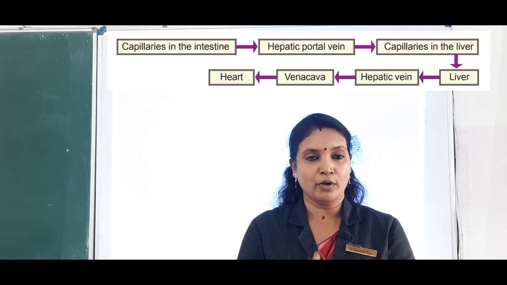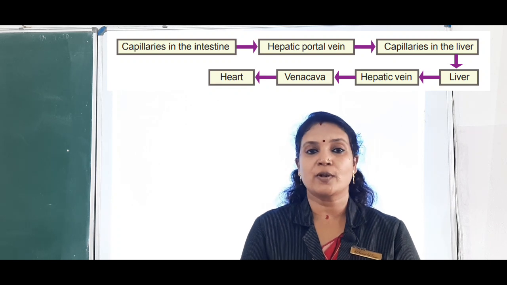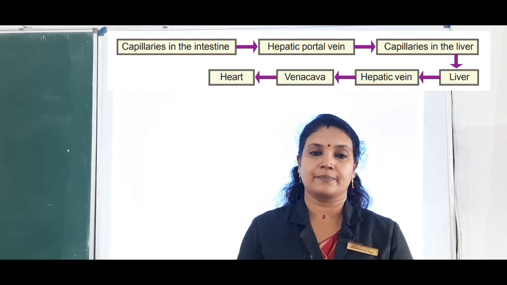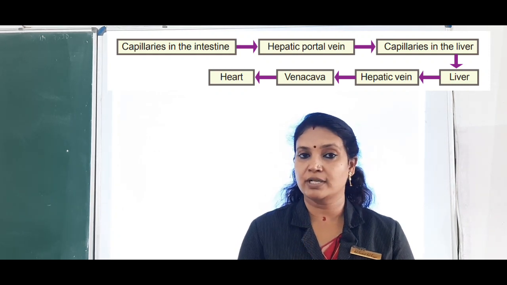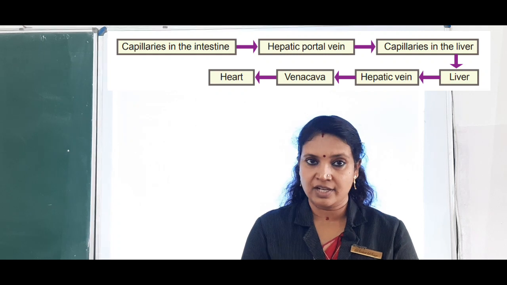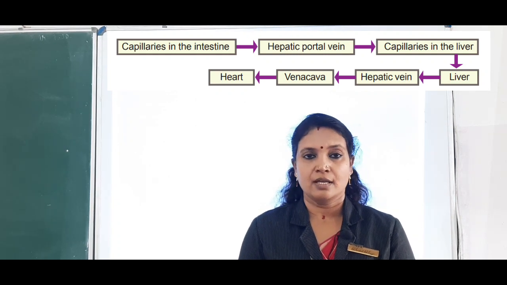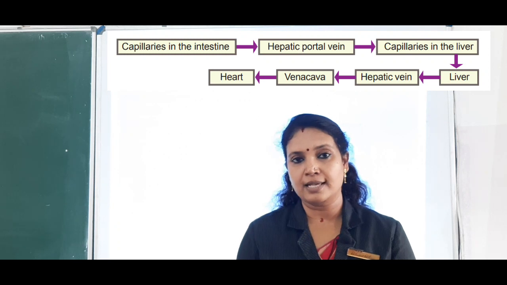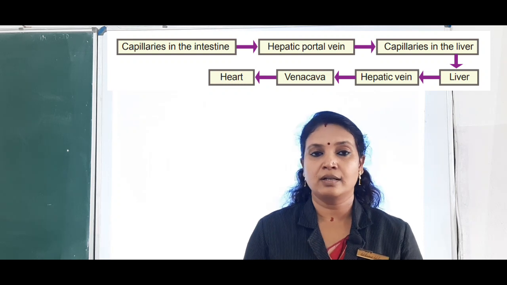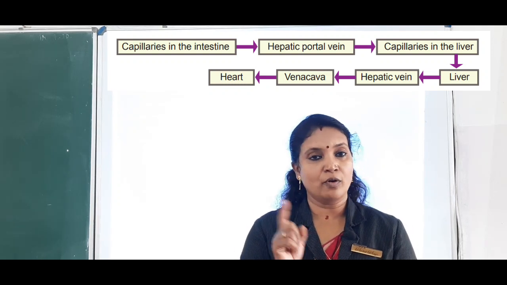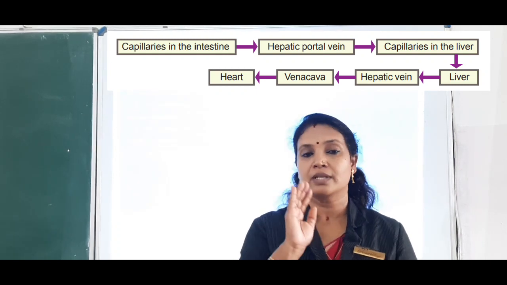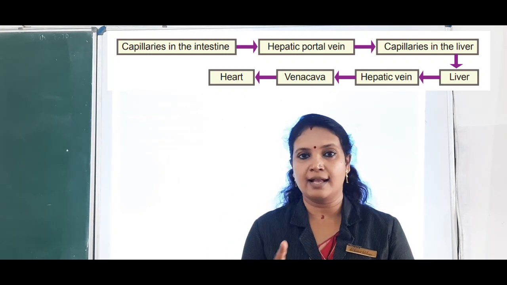Okay, so the portal veins begin from one organ as capillaries and they end in another organ as capillaries. Okay, so these are the peculiarities of portal veins. So portal veins are included in the portal circulation or portal system. The two important things about portal veins are, one, they carry blood from one organ to another organ, or from organ to organ, and they do not reach the heart. Then they begin as capillaries from one organ and end as capillaries in another organ.